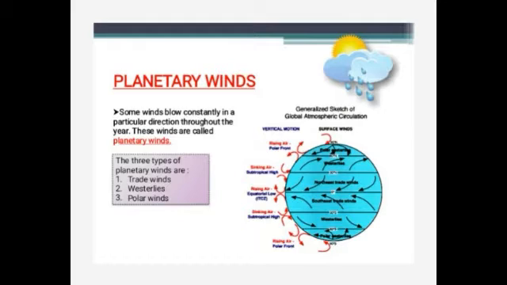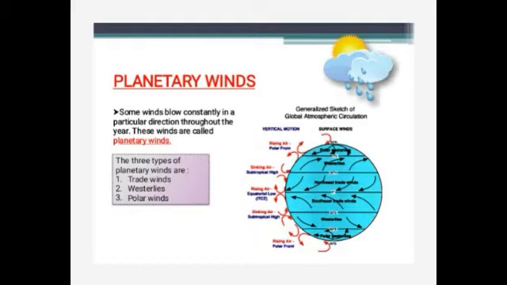So first one, what are the trade winds? The trade winds blow from the subtropical high pressure belts to the equatorial low pressure belt in both the hemispheres, and they are called northeast trade winds and southeast trade winds in the northern and the southern hemispheres respectively. Okay, and next one we are going to see about the westerlies.